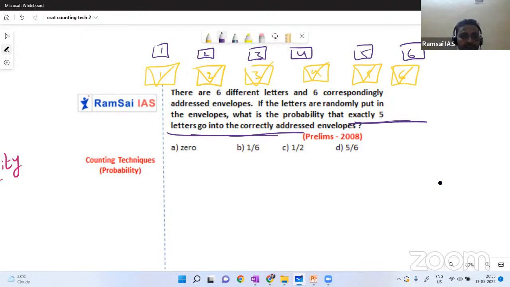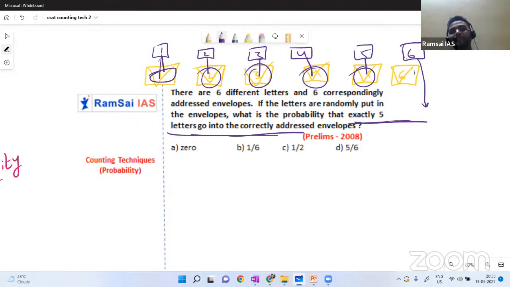So now I'll do one thing. 1 will go to the exact place, 2 will go to the exact place, 3, 4, and 5 will go to the exact envelope. So 6 should go to another envelope, I mean other than 6. But can you see, the first envelope is filled, second is filled, third, fourth, fifth are filled. So 6 will go to which place? It must go to the sixth place only now. So the probability will be 0. That case does not exist.